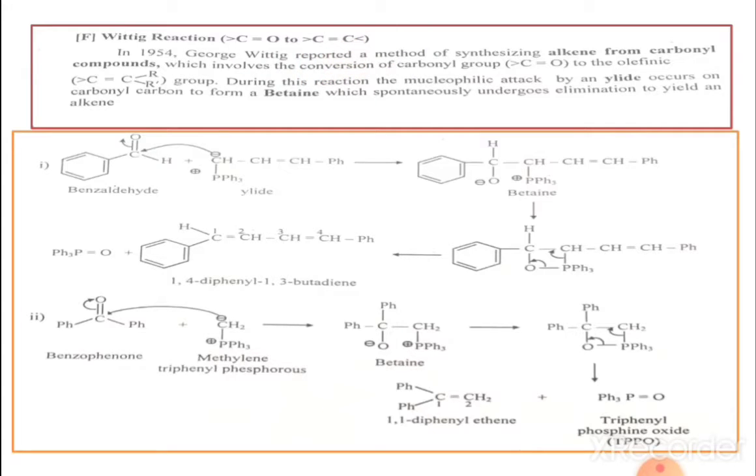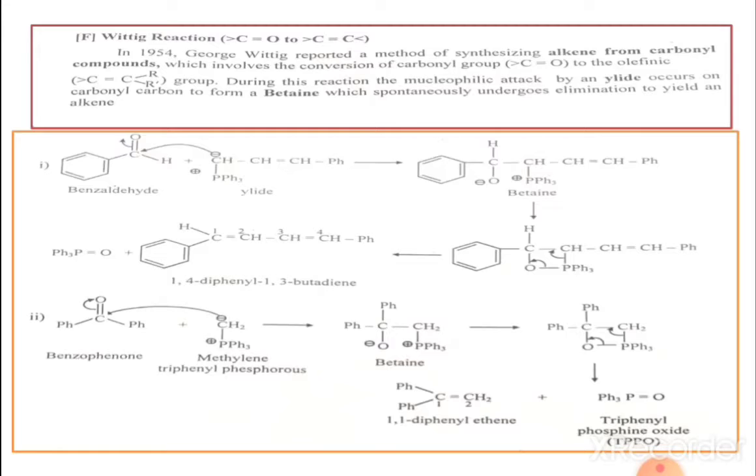In 1954, the scientist George Wittig reported a method of synthesizing alkene from a carbonyl compound, which involves the conversion of the carbonyl group, that means C double bond O, to the olefin, that means the carbon-carbon double bond group.